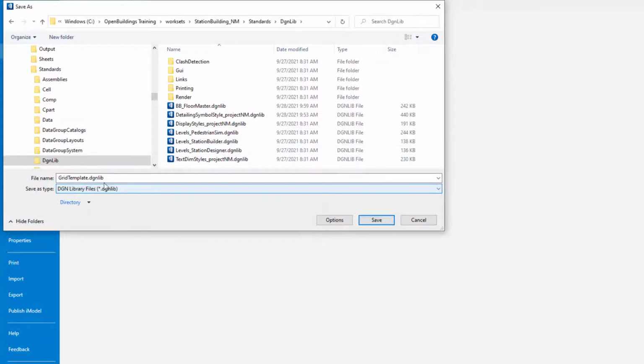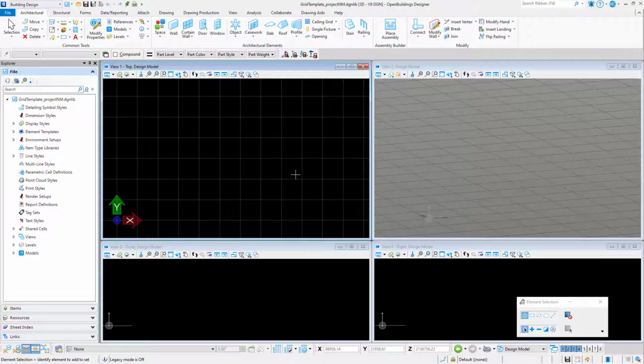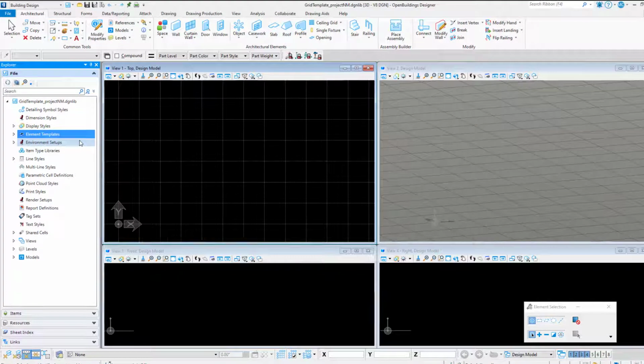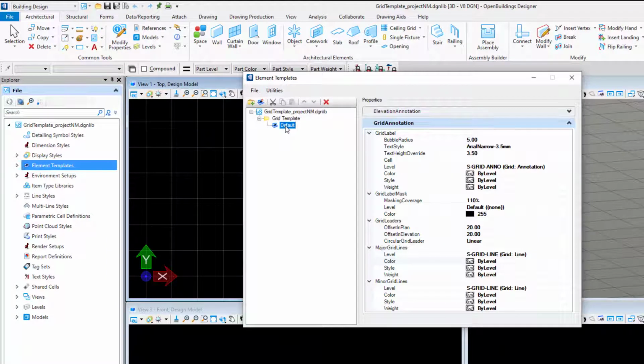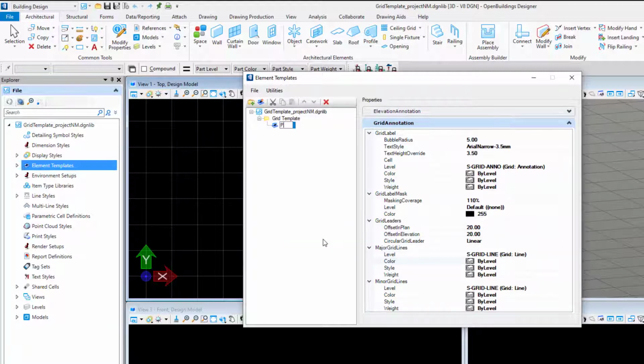Before saving the file, I will rename it by adding a suffix to define this as the project DgnLib. It is good practice to always keep the original name of the DgnLib and add a suffix to identify it as customized. Now that I'm in the new DgnLib, I can customize the template. I'll start by renaming it so I can identify it when I need to select it. I'm actually going to create two templates, one for the new construction and a second one for existing construction. So I will name this one Project New.